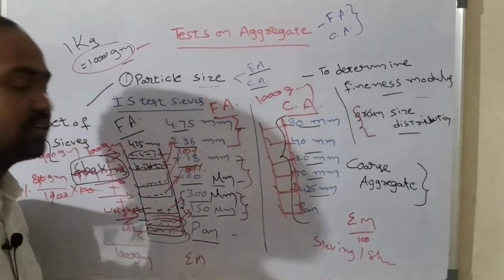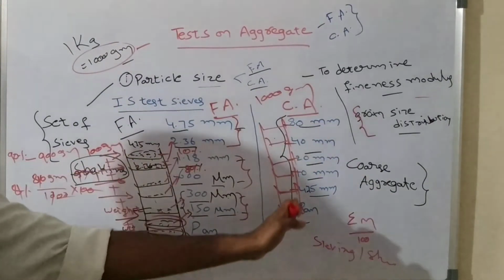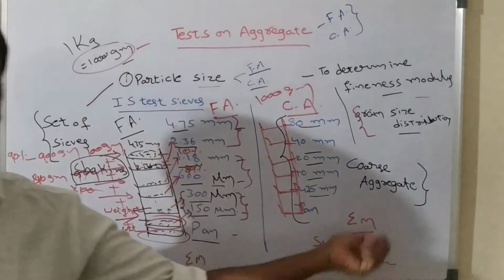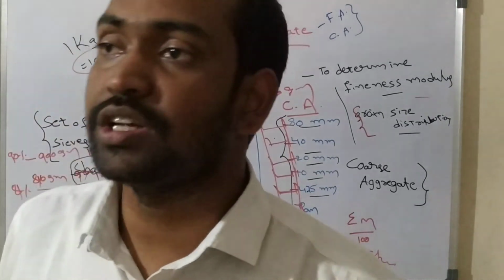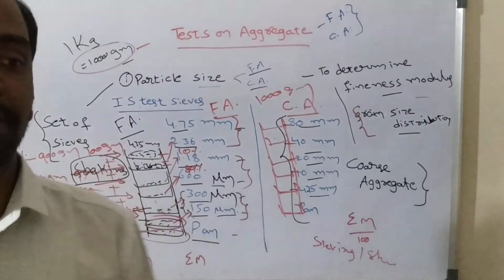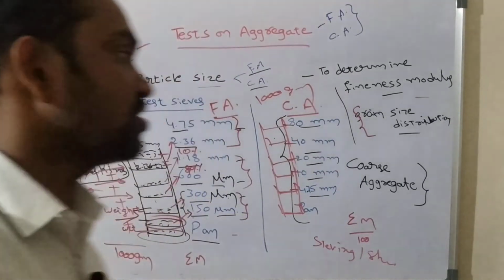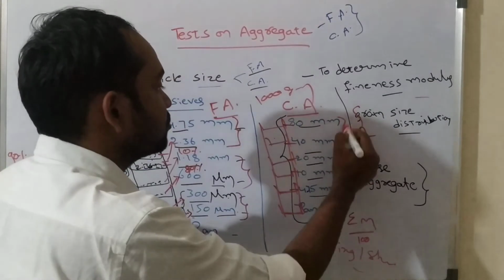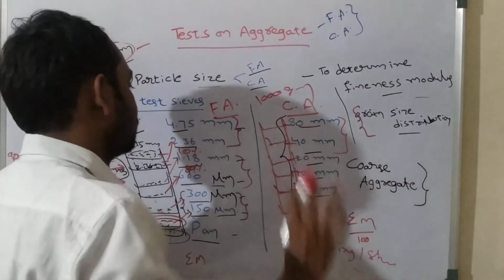Like that, the weight passing through and retained on each and every sieve you can calculate, and from that the percentage passing through and the percentage retained on each sieve you can calculate. From those percentages you can calculate the fineness modulus, and by using the sizes of sieves you can find the sizes of particles retained on each sieve.